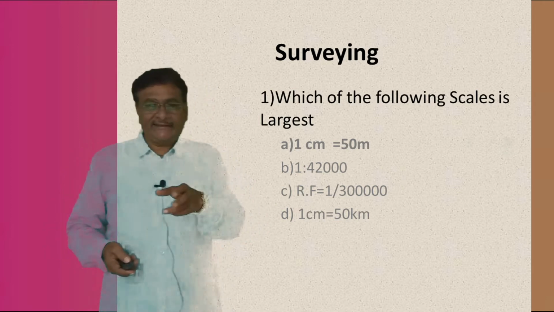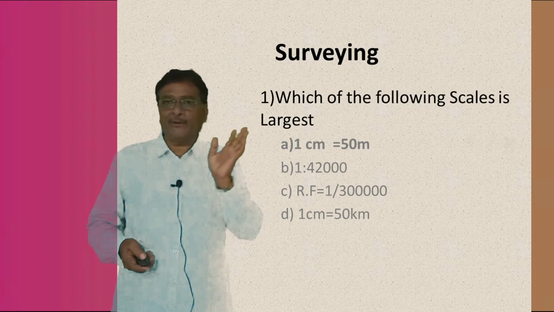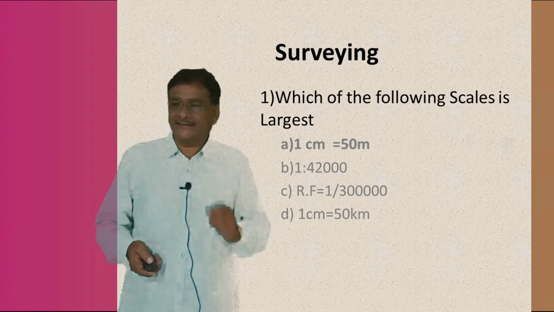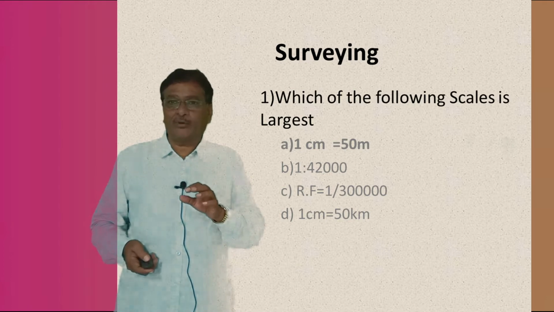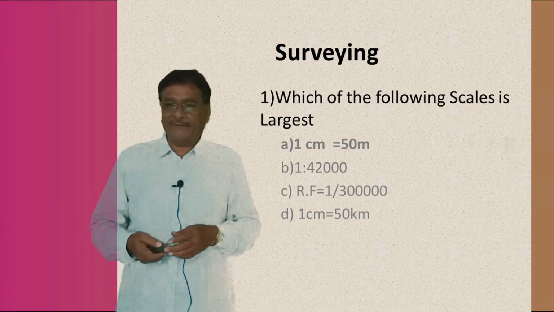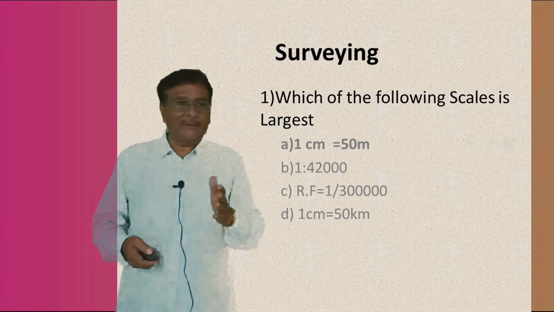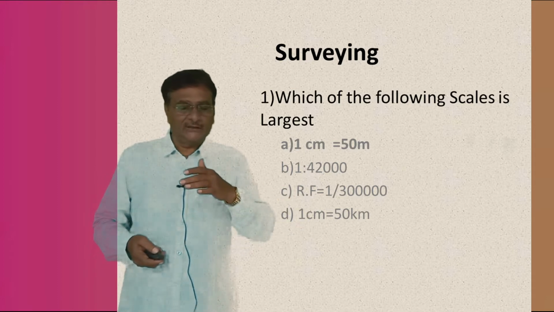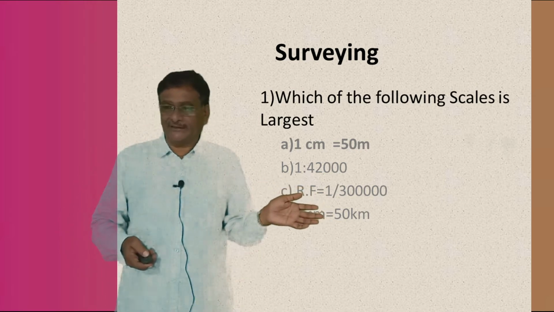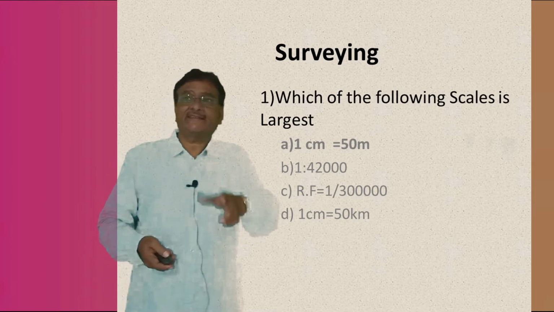Before I start these objective questions in surveying, I should say that in the previous video I have told you much about chain surveying. Today I would like to give you a brief introduction about compass surveying also. After that I am going to start the objective questions. In chain surveying only the distance measurements are made. The horizontal distance or the uneven distances can be measured by different methods, but in this surveying the direction measurement is restricted, understand or not.